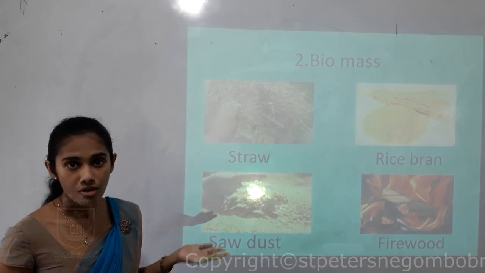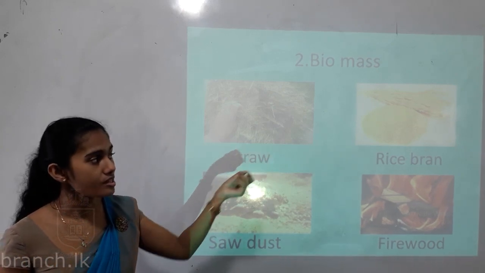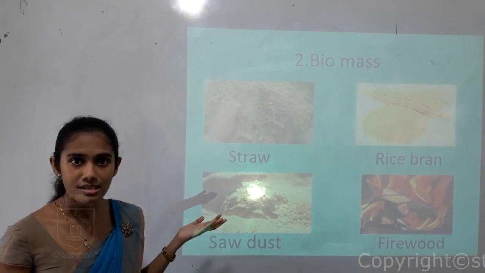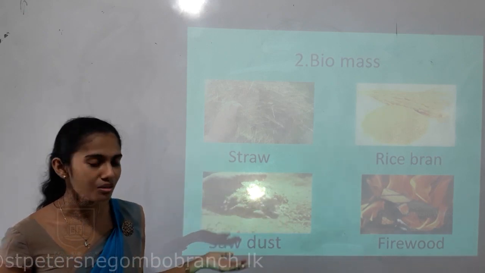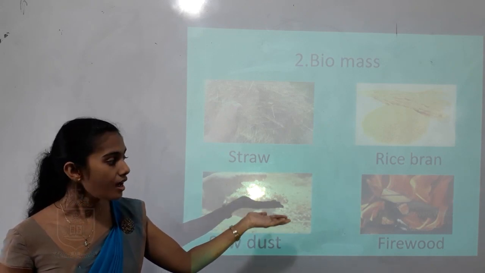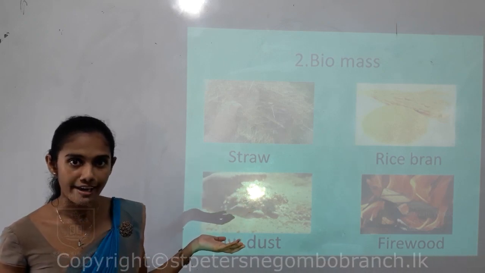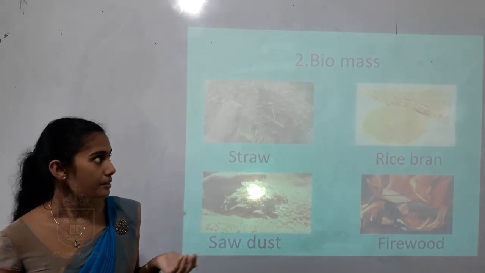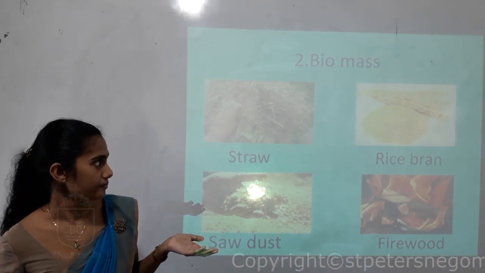So the next one is rice bran. The same thing, children. If you keep a lighted matchstick closer to some rice bran, quickly it will catch fire, right? So it can be used as a fuel. So sawdust, firewood, you all know they can catch fire easily. I hope you all have seen how firewood creates fire, children, how they catch fire easily. So these are some examples for biomass. Okay, the plant and animal materials that can be used as a fuel.